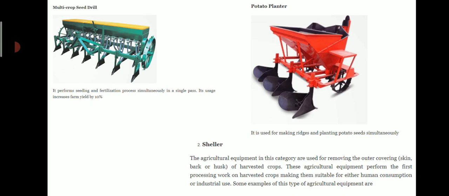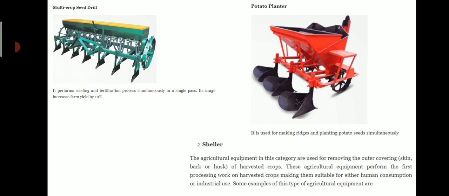Second type of agricultural equipment is sheller. The agricultural equipment in this category are used for removing the outer covering, that is skin, bark or husk of a harvested crop. These agricultural equipment perform the first processing work on harvested crops, making them suitable for either human consumption or industrial use.